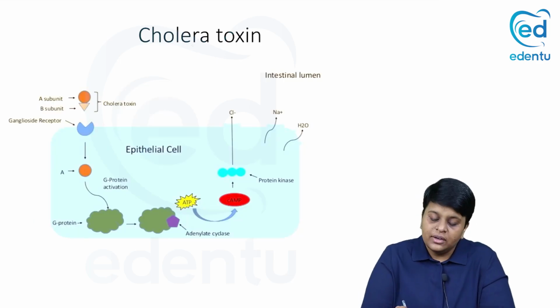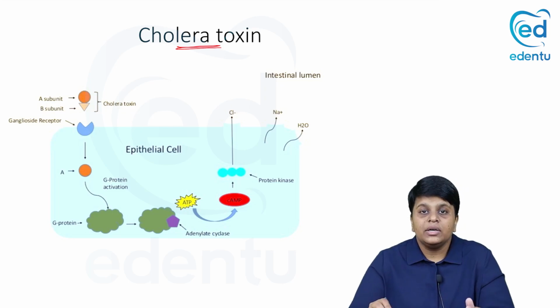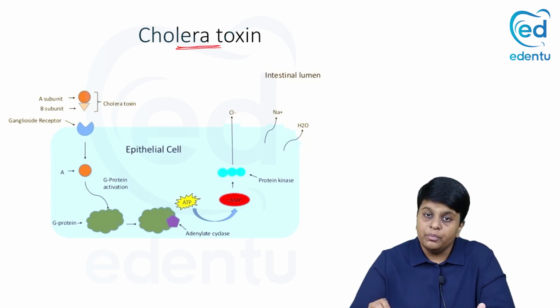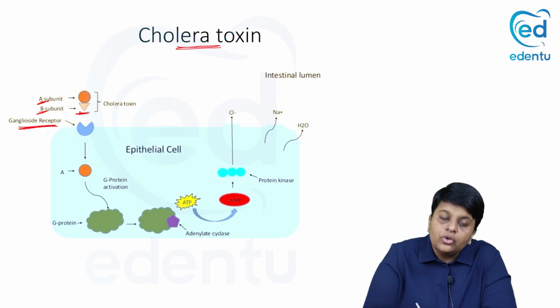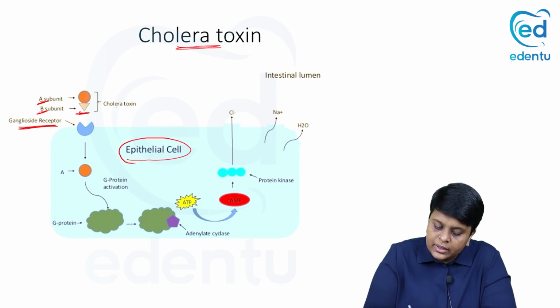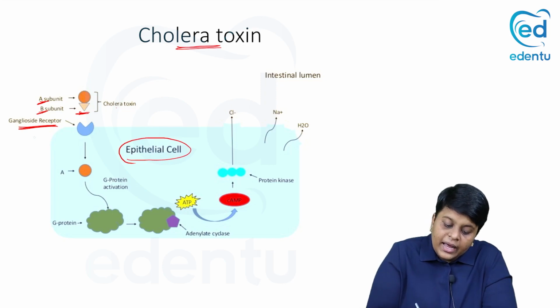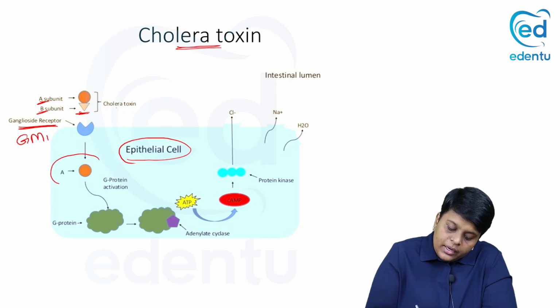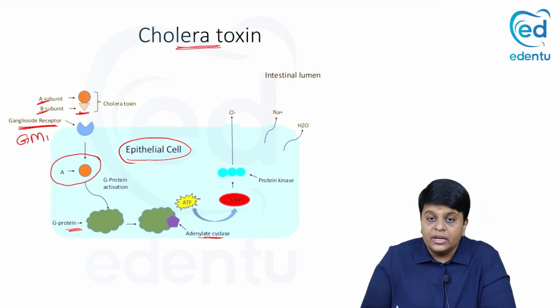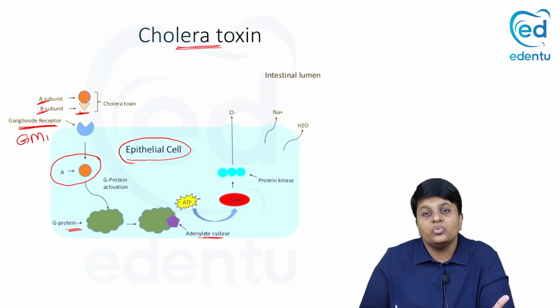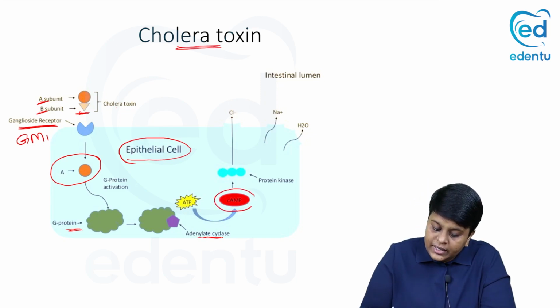So we have the cholera toxin. Cholera is a bacterial disease caused by Vibrio cholerae, and this produces a cholera toxin which is made up of two different subunits, A subunit and the B subunit. The B subunit binds to the ganglioside receptor which is present in the intestinal epithelial cell, and this is most commonly the GM1 ganglioside. In addition, the A subunit will activate your G protein. G protein will activate adenylate cyclase, and adenylate cyclase will lead to the synthesis of cyclic AMP.